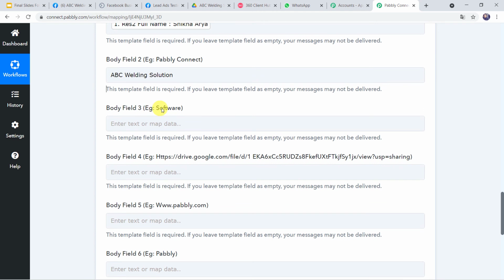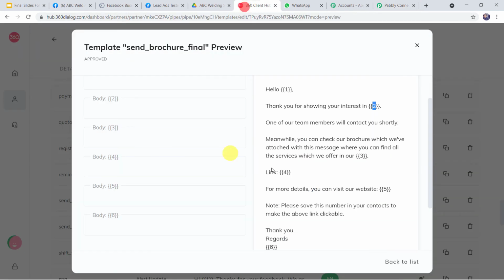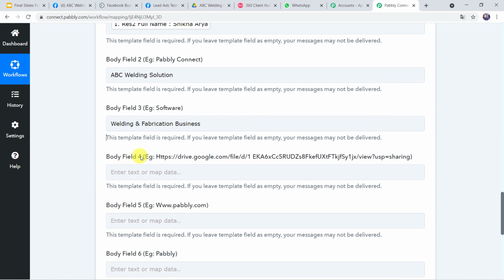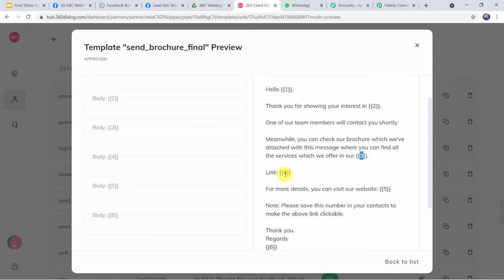Now body field 3, example software, here in the template. Meanwhile, you can check our brochure which we have attached with this message, where you can find all the services which we offer in our welding and fabrication business. So let us type the same over here in body field 3, welding and fabrication business. Now body field 4, here we can see a link is required. So in the template also we can see a link is required.